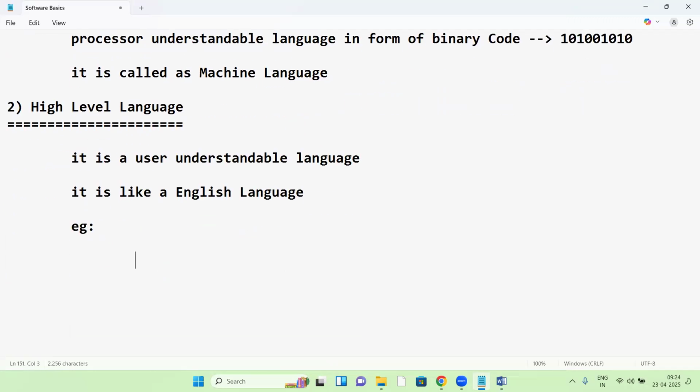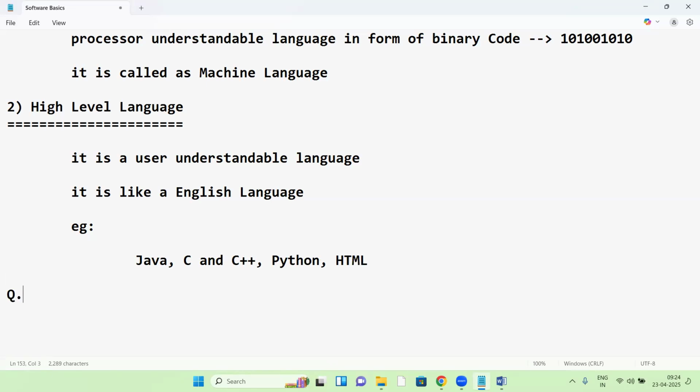High-level language examples: Java is a high-level language. A Java program looks like English. C and C++ are also like English. Python is a high-level language. HTML also. All of these are high-level languages.